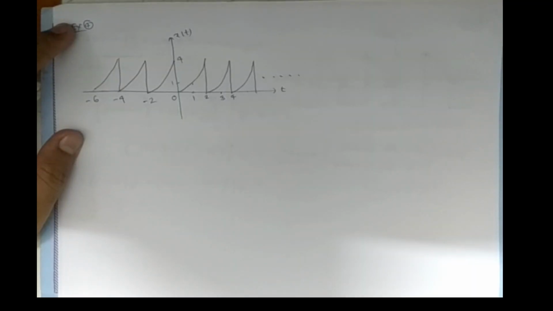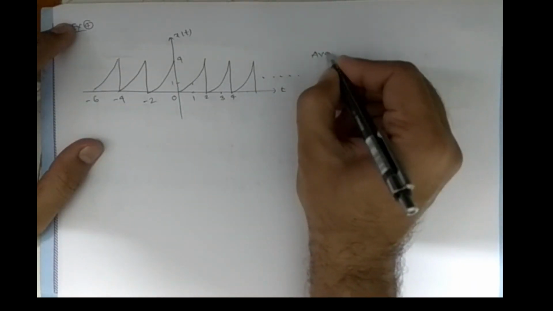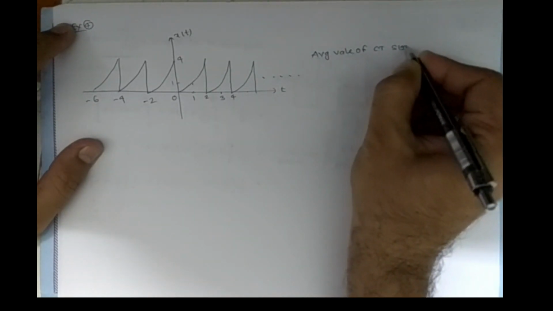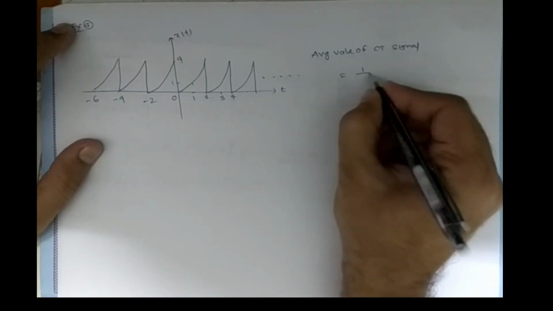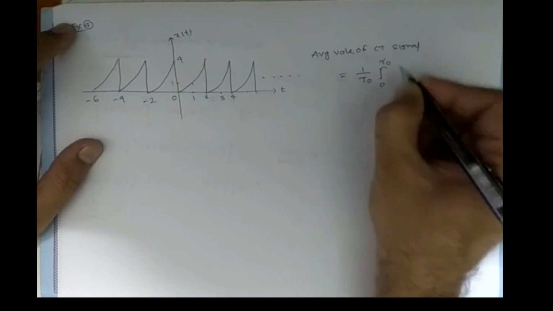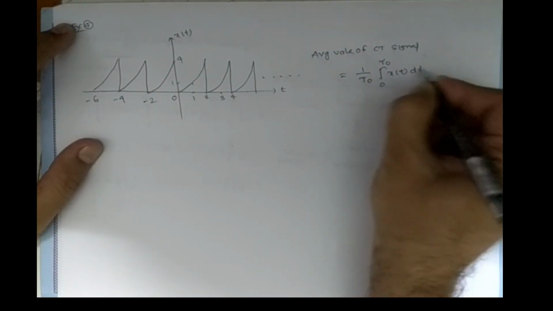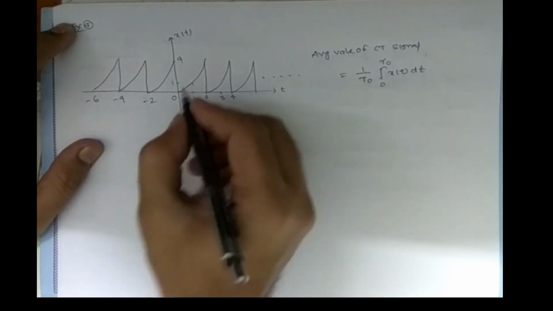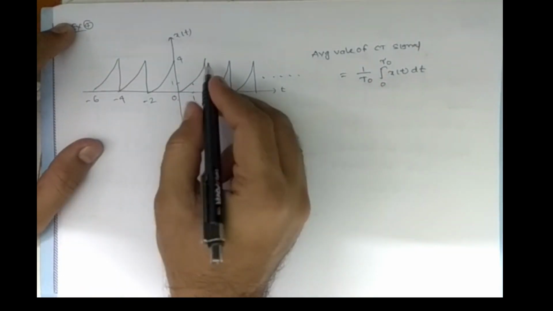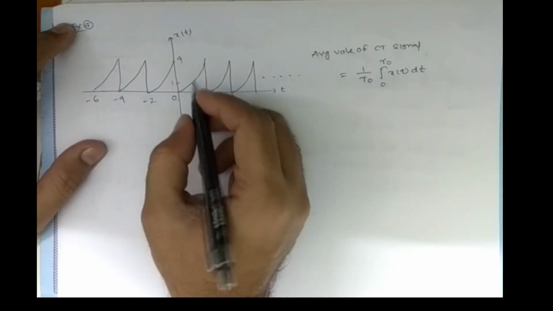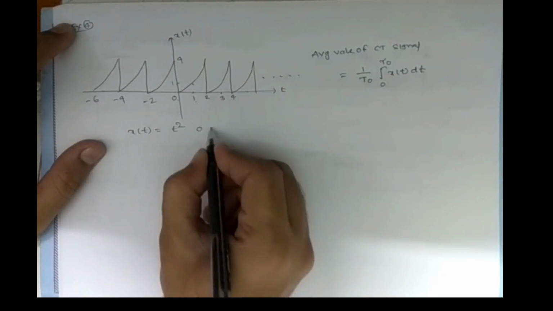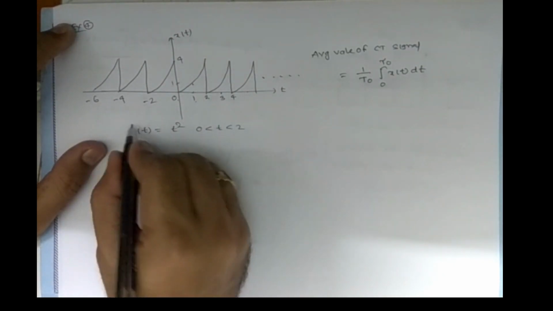Let us find the average value of this signal. We know the formula for the average value of a CT signal. It is a periodic signal, so we have the formula 1 by tau naught, integral 0 to tau naught, x of t dt. Here x of t is, see, 0 comma 0, at 1 we have 1 only, at 2 we have 4, so it is t square. We get x of t equals t square for 0 less than t less than 2.